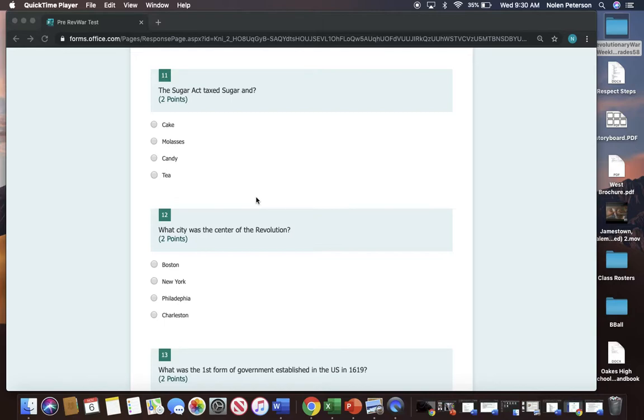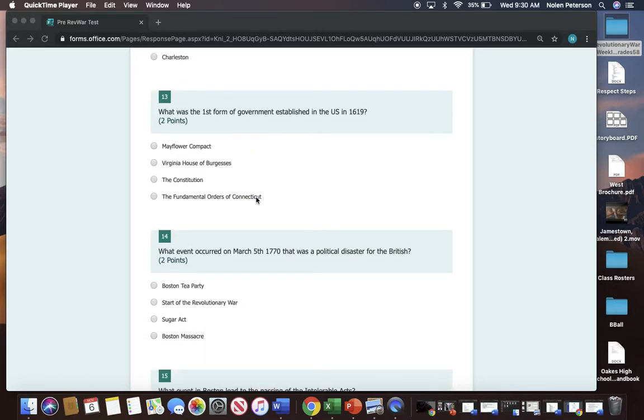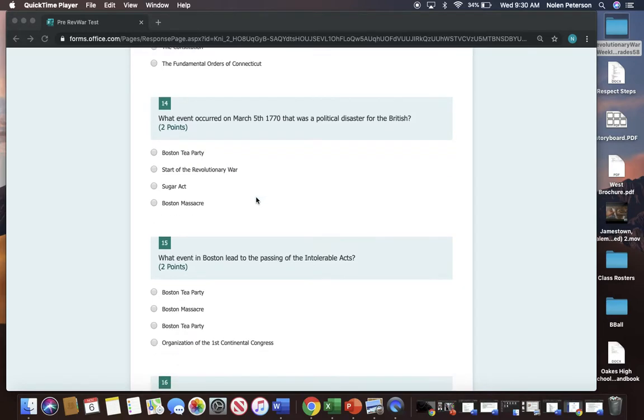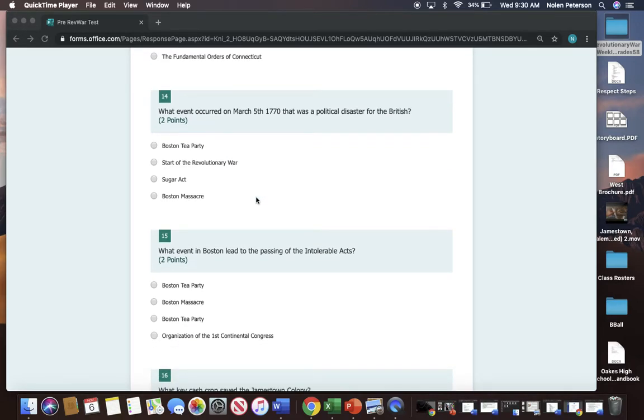12. What city was the center of the Revolution? Boston, New York, Philadelphia, Charleston. Number 13. What was the first form of government established in the U.S. in 1619? Mayflower Compact, Virginia House of Burgesses, Constitution, Fundamental Orders of Connecticut. 14. What event occurred on March 5th, 1770, and was a political disaster for the British? Boston Tea Party, start of the Revolutionary War, Sugar Act, Boston Massacre.